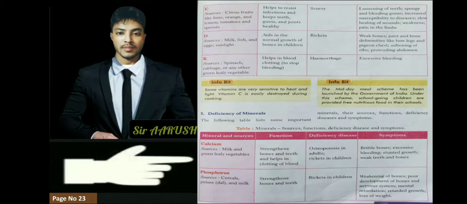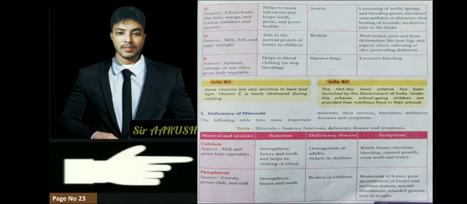And vitamin K, its sources are spinach, cabbage. It helps in blood clotting. And the disease is hemorrhage, excessive bleeding. Vitamin K khale amar horirot bahut tej hobo, aru amar hat kati golo, tej ulai golo, it will protect us if we eat vitamin K. And sources are spinach, paleng hak, cabbage, or any other green vegetable.